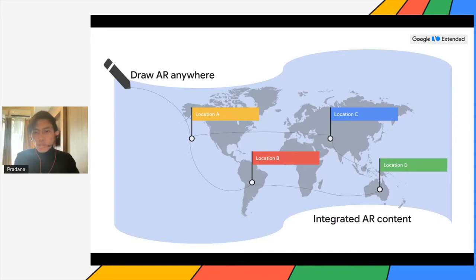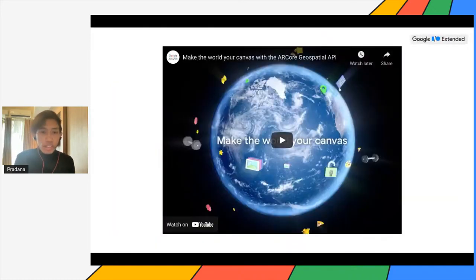That could also be integrated so that each user is aware of the other's AR interactions, with a simple implementation of Firebase, maybe using Firestore. To help us understand this API more, let's watch this video first.